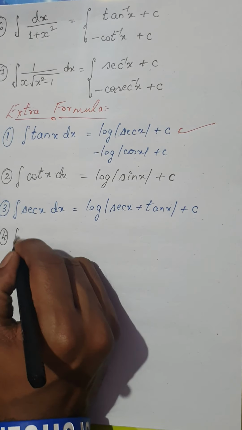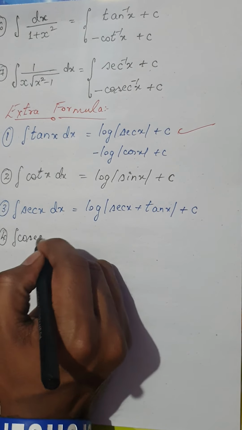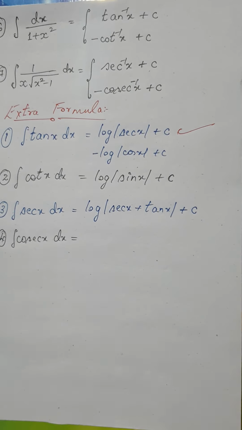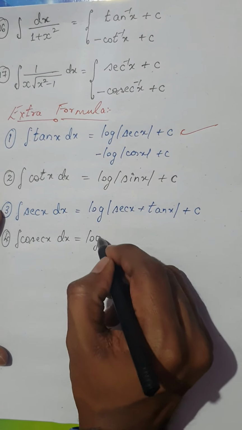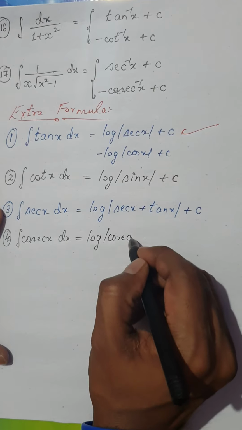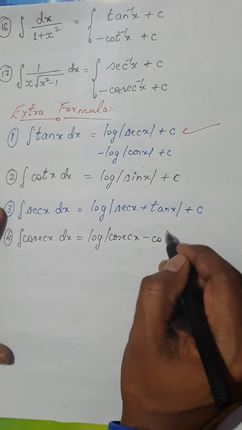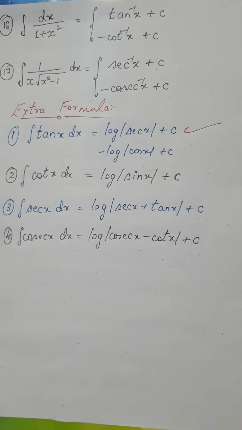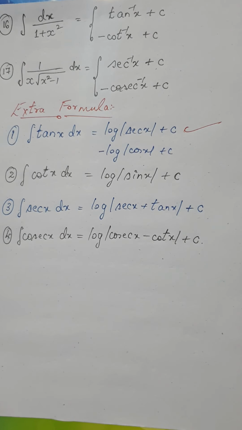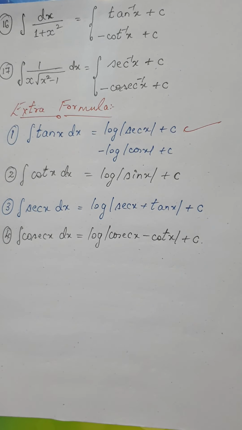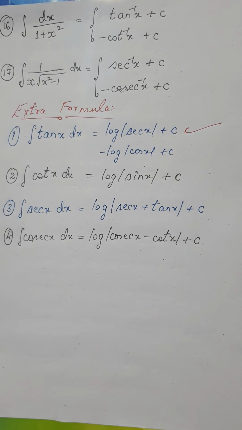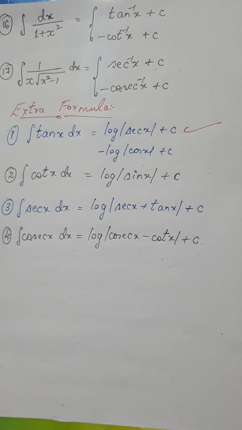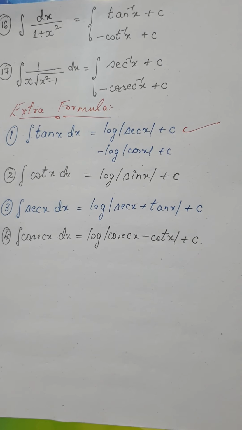Now the fourth one is integral of cosecant x dx. So, integral of cosecant x would be log of mod cosecant x minus cot x plus c, which is the constant of integration. Okay, so these would be the basic formulas of integration. Is it clear?